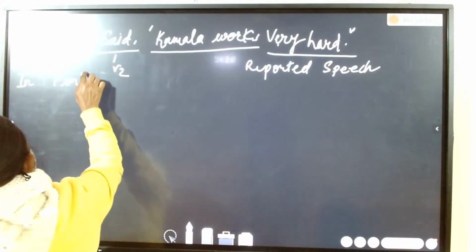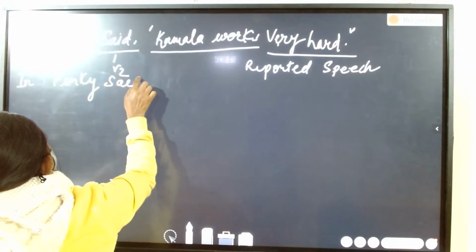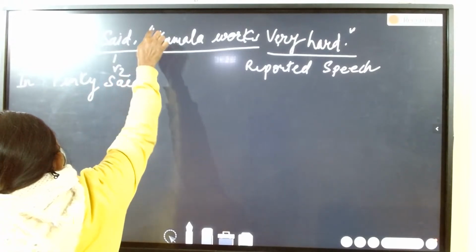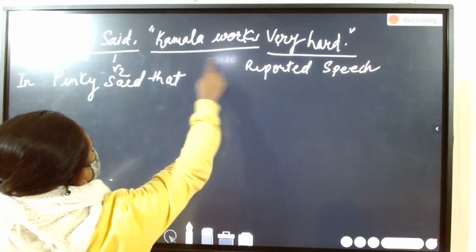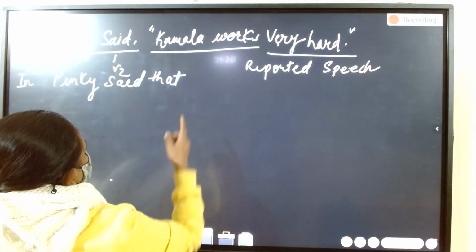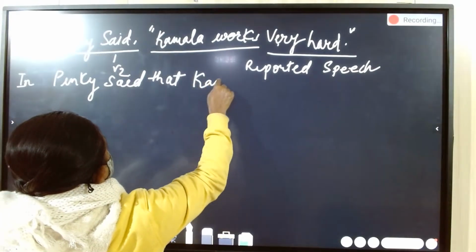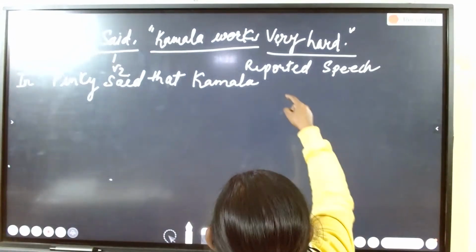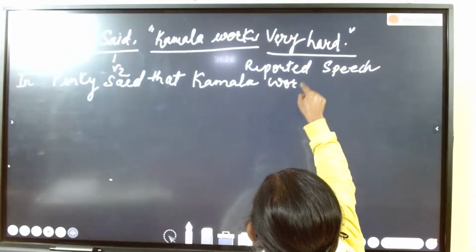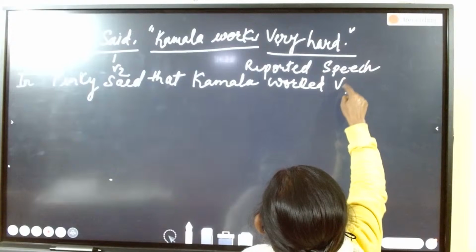Pinky said, in place of inverted comma, you put there that, and respective tenses. What will be the respective tenses? Simple present becomes simple past. Kamla worked very hard.